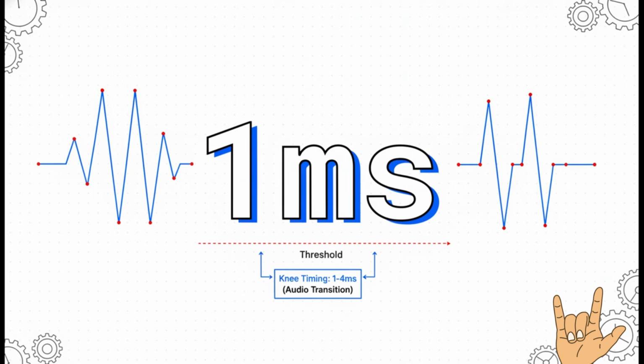By operating within this specific 1 to 4 millisecond range, the compressor functions seamlessly in the background, fulfilling its role of dynamic regulation without altering the fundamental character of the source material.